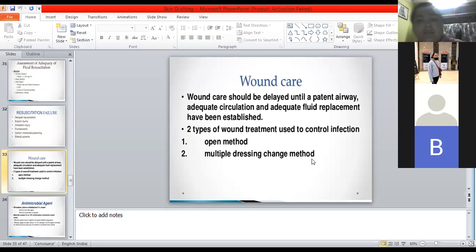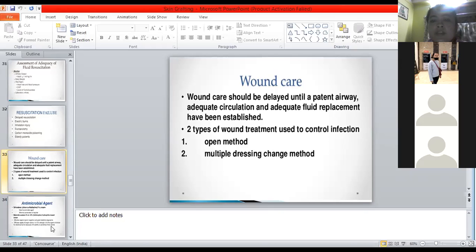So those concepts we have to change. Our priority should always be A, B, and C. Then two types of wound treatment can be used to control the infection. One is the open method, another is the multiple dressing change method. In the open method, directly in normal saline, you can treat it, irrigate it, and then you can use the silver sulfadiazine, that is the Silverex ointment. And after that, another process with multiple gauze, multiple dressings can also be given, and that way also the patient can be taken care of.